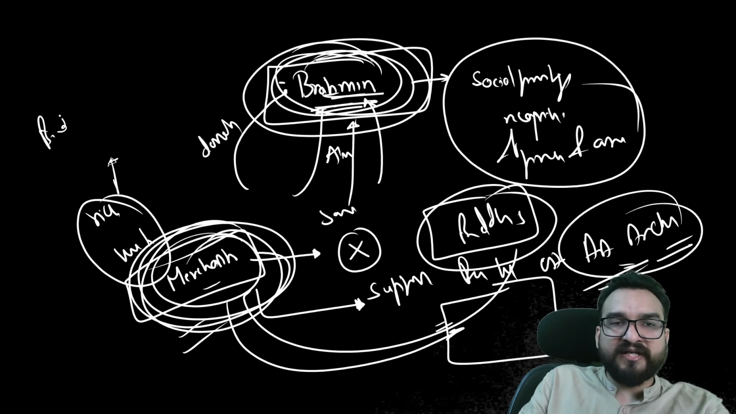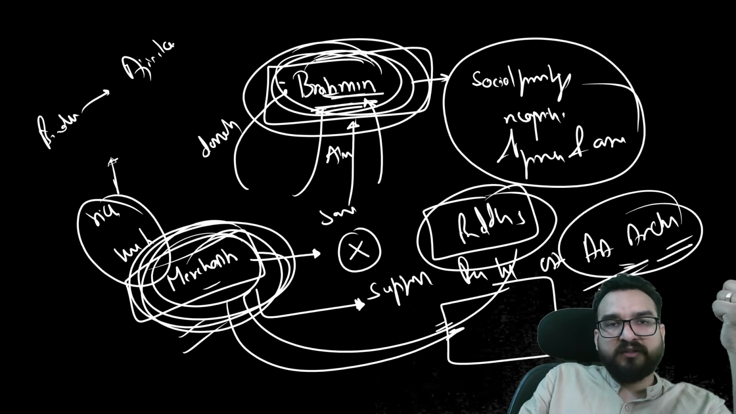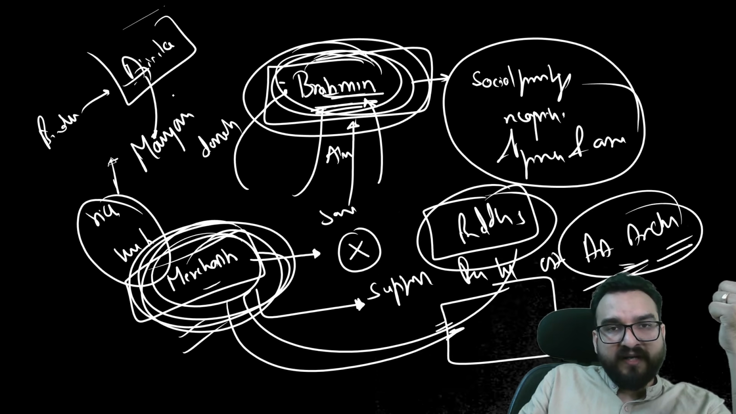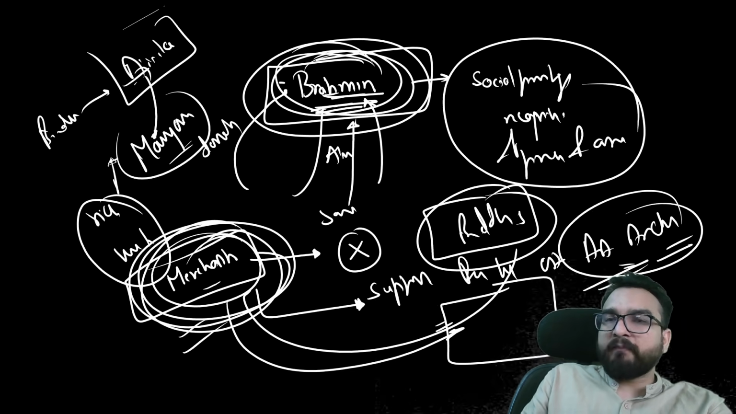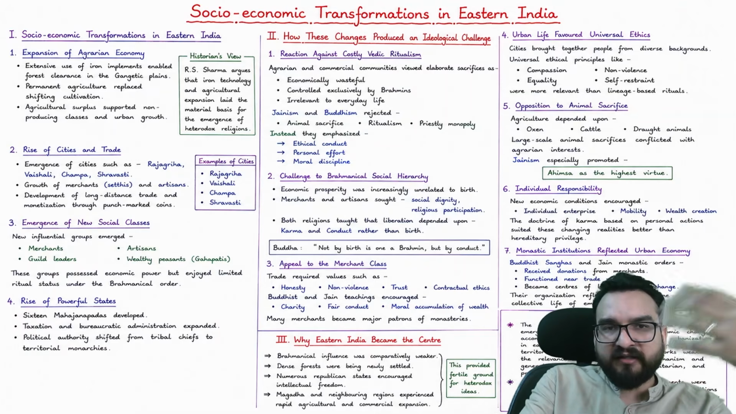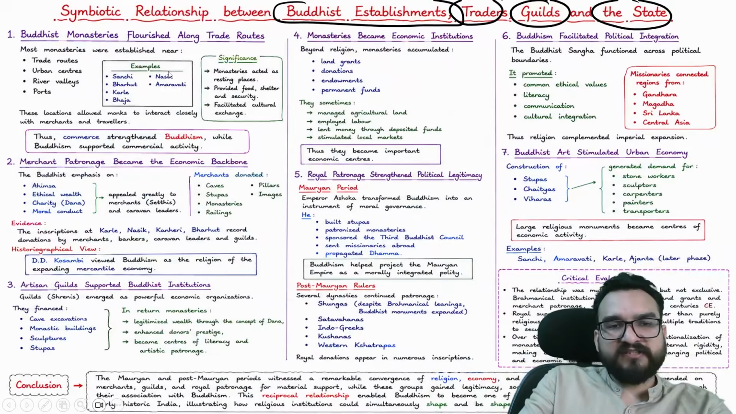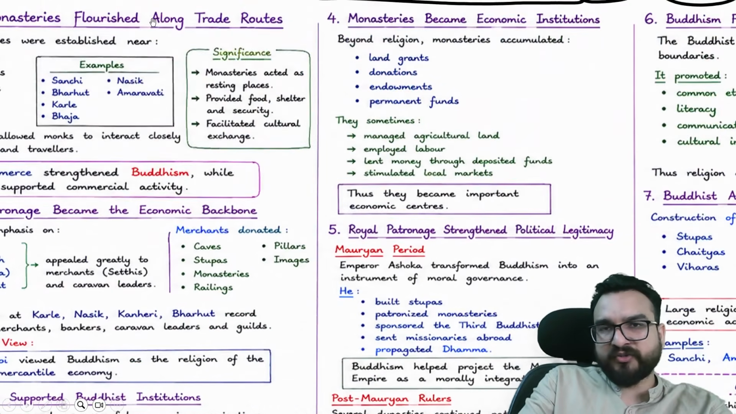For example, Bindusar is known for giving his patronage to the Ajivika sect. Ajivikas were also promoted by the Mauryans, right? So you will be finding this. Though kings also supported them a lot of times, at a lot of places, kings also supported them. Okay, so what I was telling you is that artisan guilds supported Buddhist institutions as well.